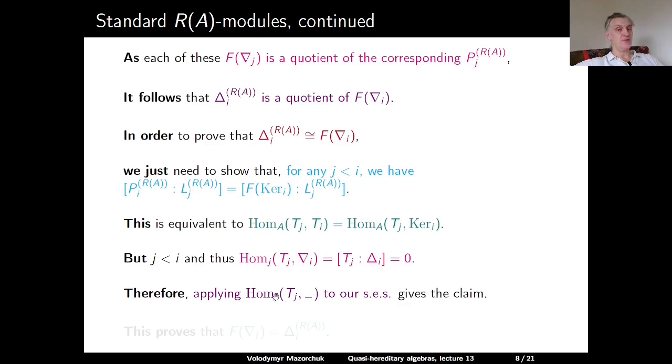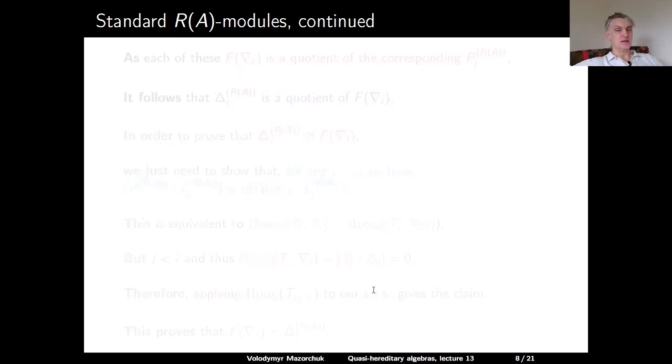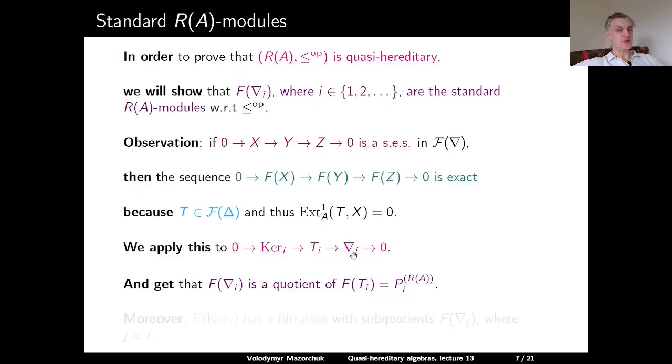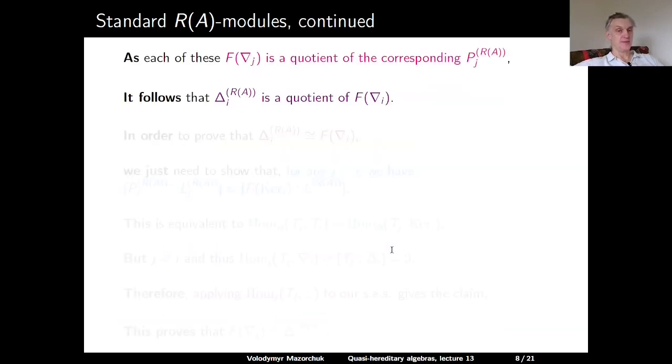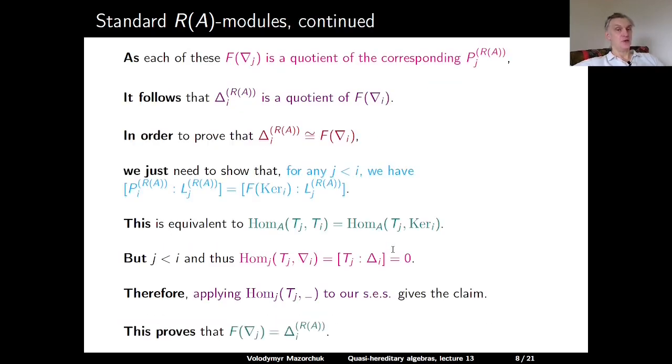And therefore, if we apply Hom over A from T_j to our short exact sequence, here the rightmost term vanishes, and so we have an isomorphism between Hom(T_j, ker_i) and Hom(T_j, T_i). And that's exactly what we wanted to prove. This gives us exactly this equality between the multiplicities of L_j in P_i and in F of the kernel. And this proves that F sends nabla_i to delta_i. So nabla_i is a costandard A module, and delta_i is a standard R(A) module.